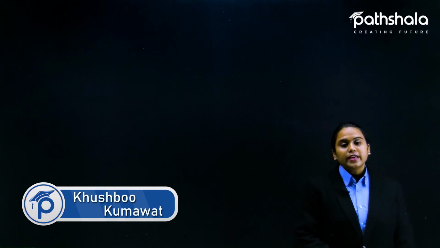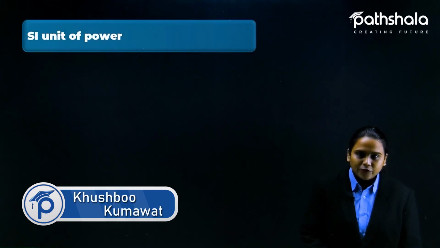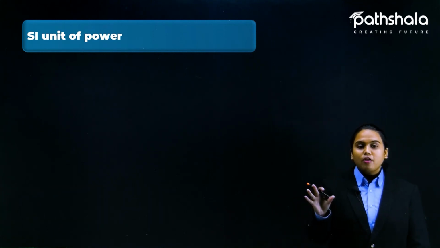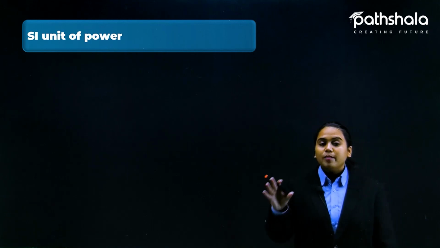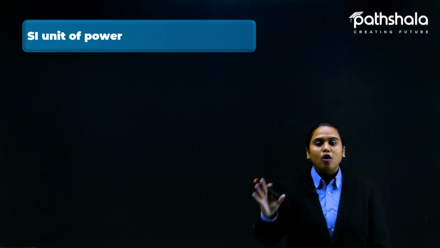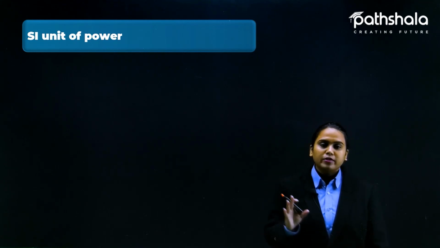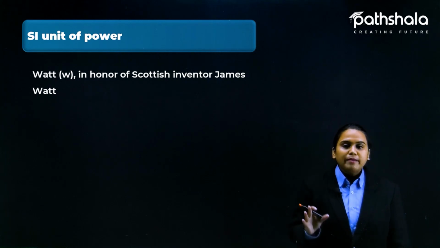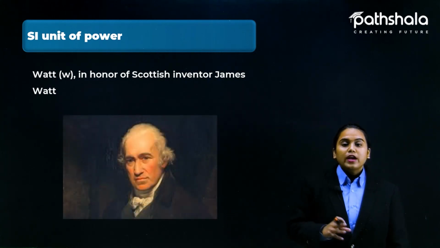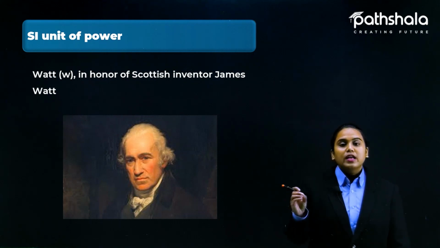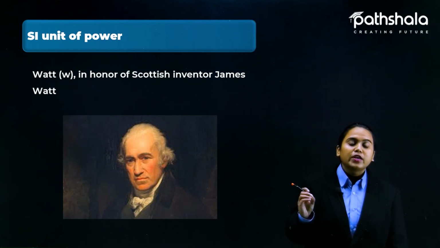So after discussing the power part, now we have to discuss the SI unit of power also. You know that the SI unit of power would be termed in the form of a formula only, but who gave the value of the SI unit of power for the first time? It was the Scottish inventor James Watt. In respect of James Watt, we have given the SI unit of power as the watt.